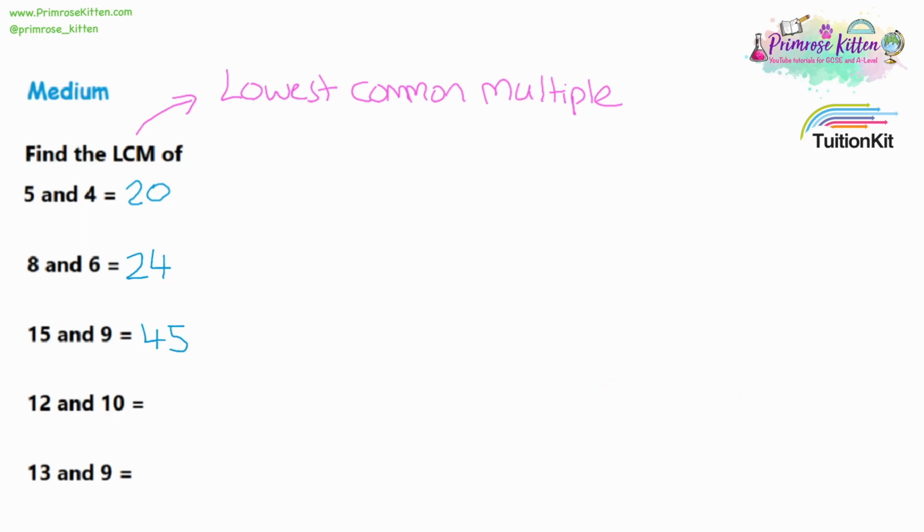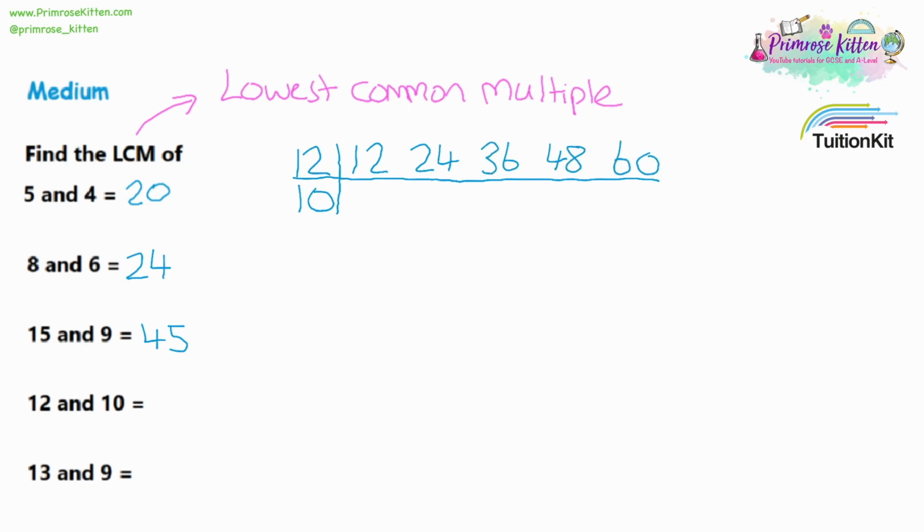Moving on to question 4, we have the lowest common multiple of 12 and 10. So setting up a table for my multiples. Start writing out the multiples of 12, the 12 times table, adding on 12 each time if you're not sure what the 12 times table is. Now let's look at multiples of 10. So nice and easy, probably one of the easiest times tables.